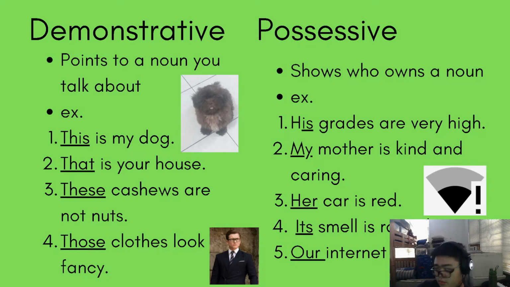So, this is my dog. Let's say, nakatabi siya sa akin, yung aso ko. Tapos, if you use these, marami siya. So, cashew is the singular noun. And then cashews with an S is a plural noun. And these represent a multiple or a lot of something within your area. Para naman sa that and those, something that you cannot reach but you can see or sense from far away. So that is your house.